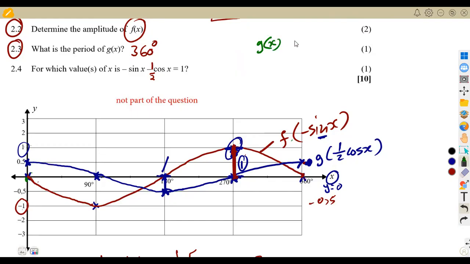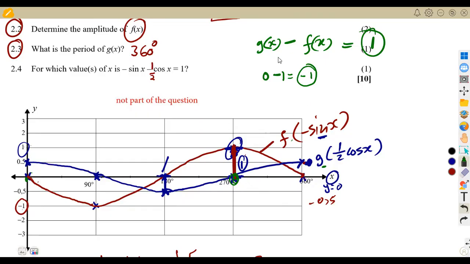If the question wanted us to find a condition where gx minus f of x is equal to 1, what does it mean? It means you are now subtracting. G is the one that is supposed to subtract f of x. So this one at 270, it won't work because at 270 degrees, G is at 0. So if you subtract 0 minus f of x, yes, it is at 1. But if we subtract this, we get minus 1, not a positive 1.